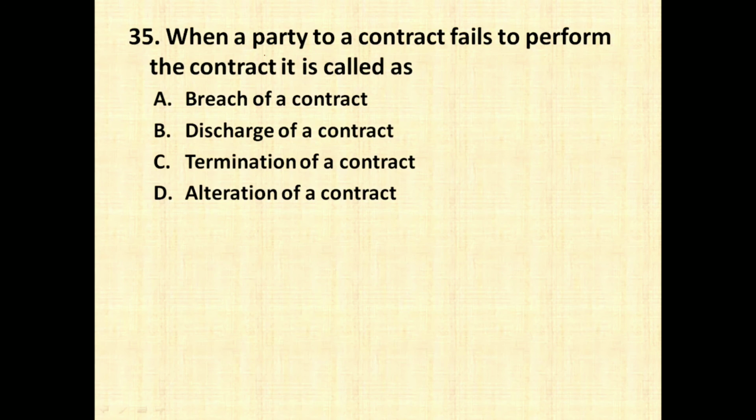So the last question for the video is, when a party to a contract fails to perform the contract, it is called as. The answer is breach of contract. So breach of contract is nothing but whenever either party cannot perform or fails to perform the promise which they have made while entering into the contract, then it is called breach of contract. Hope you are getting all these points.